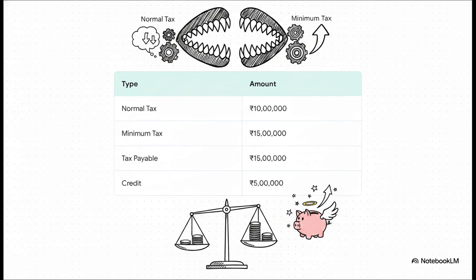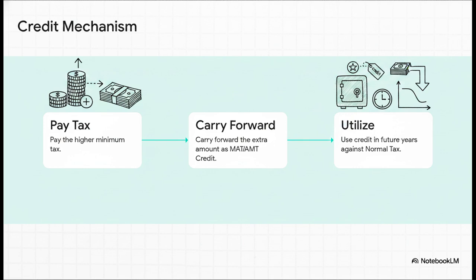But here is where the system is actually pretty fair. That extra 5 lakh rupees you paid isn't just gone. It immediately becomes a MAT credit. This credit mechanism is brilliant because it prevents double taxation over a business's life cycle. Step 1, you pay the higher minimum tax today.